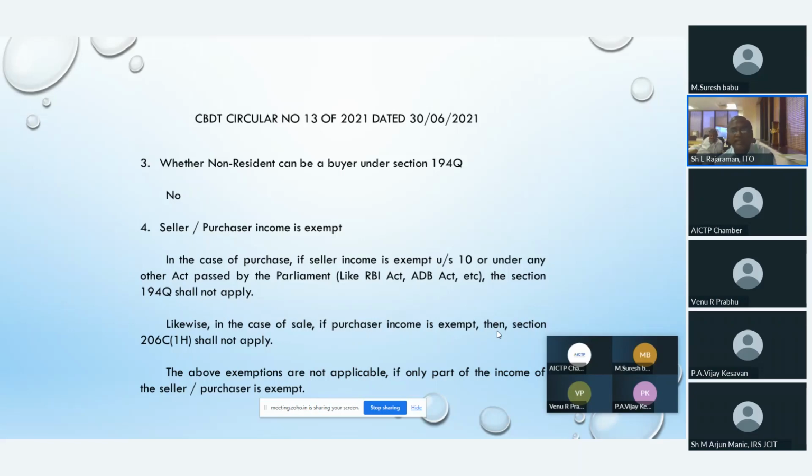Similarly, in the case of sales, if the purchaser's income is exempt, then section 206C(1H) shall not apply. The above exemptions are not applicable if only part of the income of the seller or purchaser is exempt.